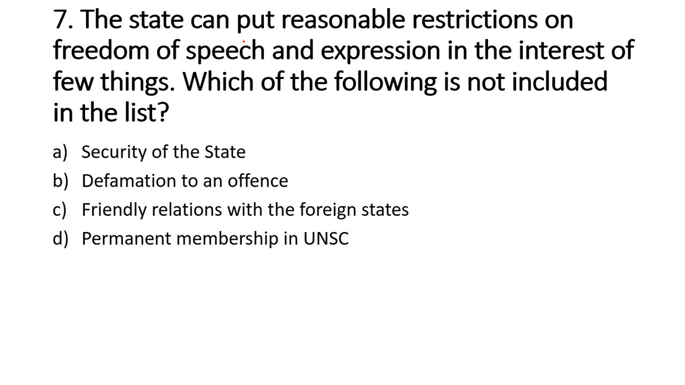Next question. The state can put reasonable restrictions on freedom of speech and expression in the interest of a few things. Which of the following is not included in the list? Options are number 1, security of the state, number 2, defamation or an offense, number 3, friendly relations with foreign states, and number 4, permanent membership of the United Nations Security Council. And the correct answer is option number 4, because security of the state, defamation or an offense and friendly relations with foreign states are included in that list.